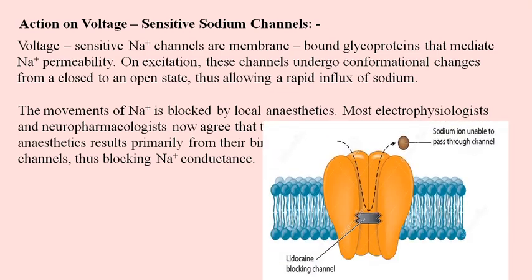For example, here it is shown that lidocaine binds across the path of the ion channel, and if lidocaine binds here, it will not allow the sodium ion to move into the cell. If sodium ion is not allowed to move into the cell, the cell cannot gain positive charge. And if the cell is unable to gain positive charge, it cannot transmit the impulse from one cell to another cell.